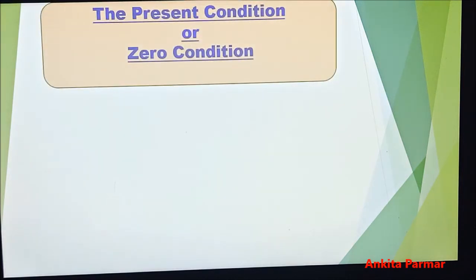Let's learn about zero conditional sentences. Zero conditional sentences are also called the present conditional. The zero conditional is used to make statements about the real world and often refers to general truth. In these sentences, the situation is real, and this sentence is used for habitual action or for generally accepted facts.